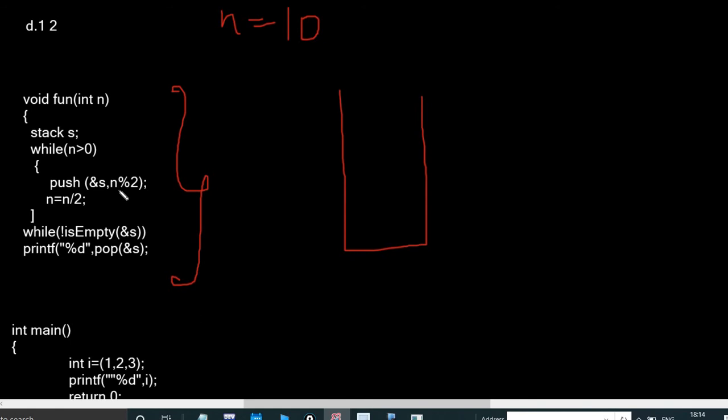What should I push? n mod 2, the remainder, I need to push. So 10, if I divide with 2, how much remainder? Remainder equal to 0, right? So 0 I pushed. Okay, fine. After that, I should do n equal to n by 2. So 10 divided by 2, how much? Now n becomes 5, right?